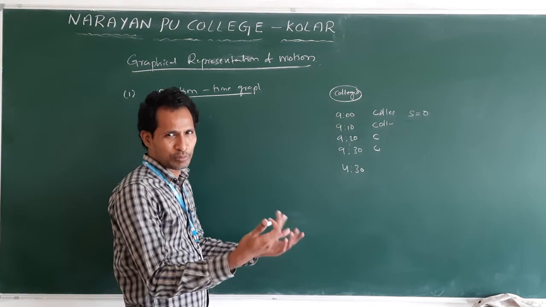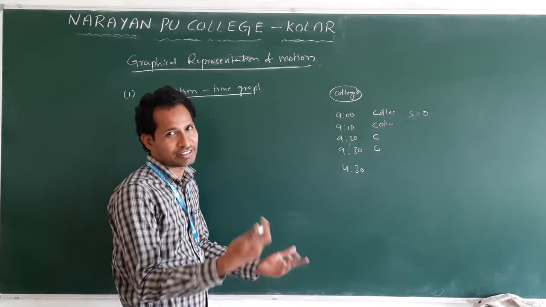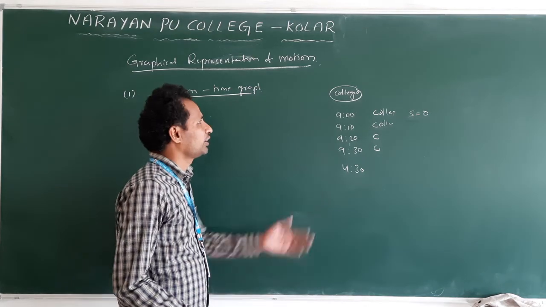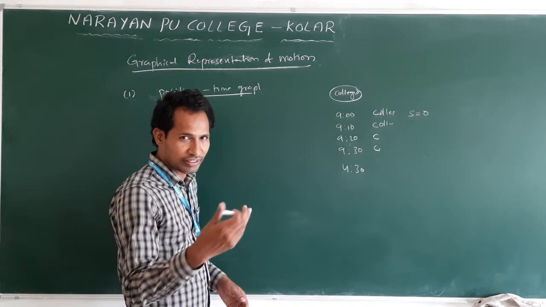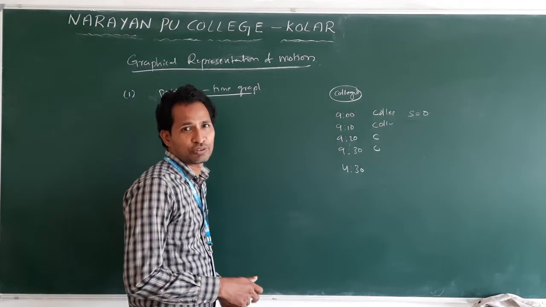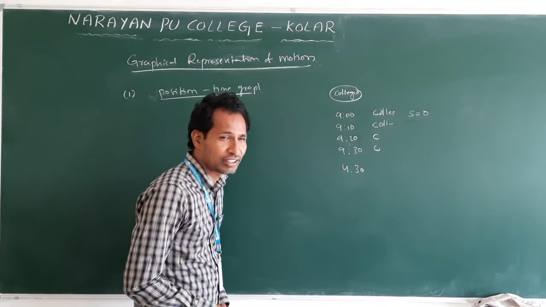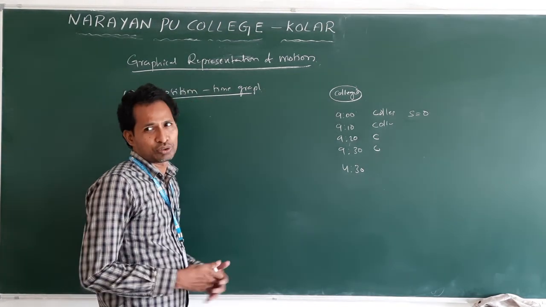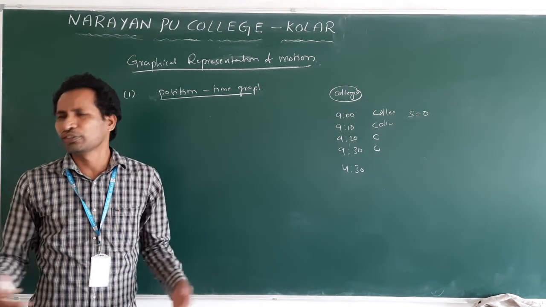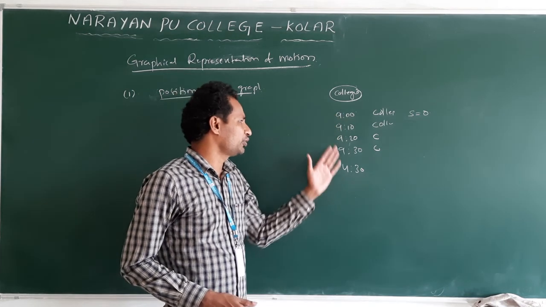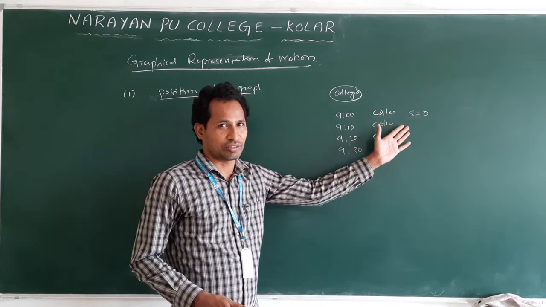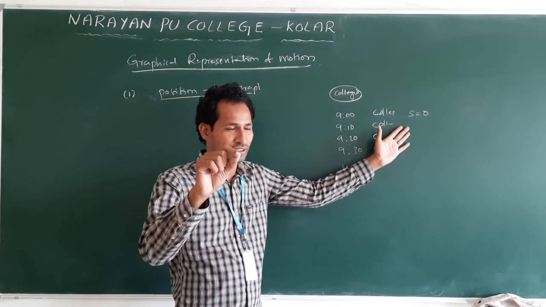Or take your classroom in the college, and your bench is the reference. At 9 o'clock you are on the same bench, at 9:10 you are on the same bench, till 4:30 you are on the same bench. Your position is not changed with respect to your friends or walls. Since morning to evening you are on the same bench, so your position is not changed.